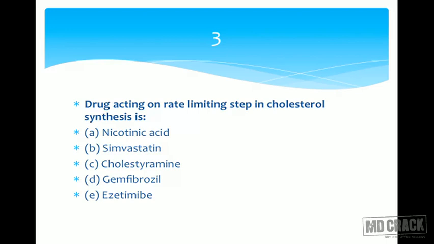Nicotinic acid is not concerned with HMG-CoA reductase inhibition. Cholestyramine resin is also not, it acts locally in the intestine. Gemfibrozil is also not, it's a fibrate. And ezetimibe selectively decreases the cholesterol absorption from the intestine. So we are left with the right option. Look at the answer, that's simvastatin.